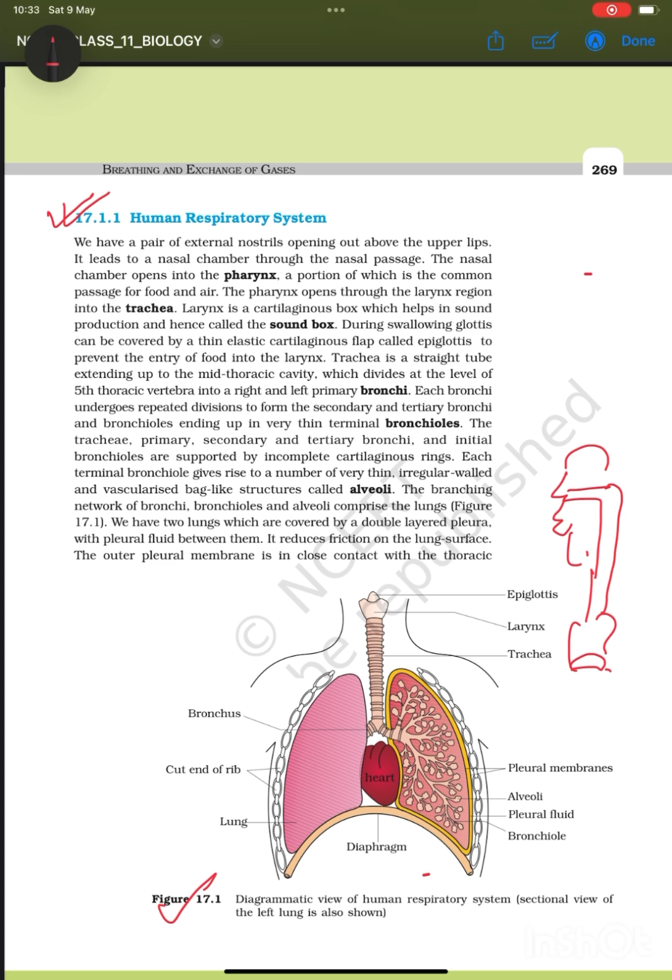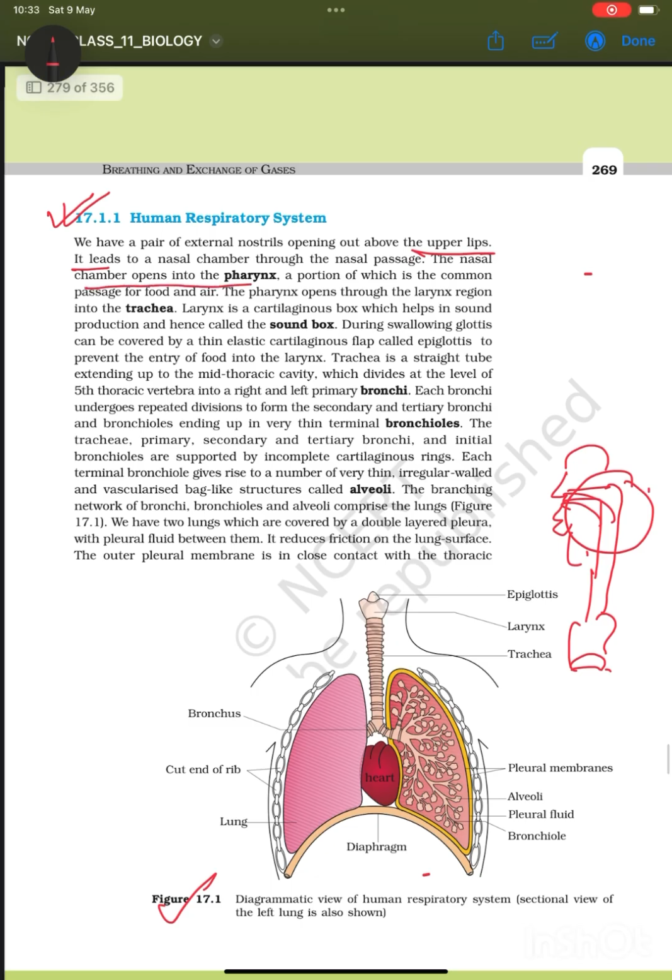Okay, pair of external nostrils, obviously you know where nostrils are present. It is present above your upper lips, and it leads to the nasal passage. What is the nasal passage? The passage through your nose till your throat is called the nasal passage.